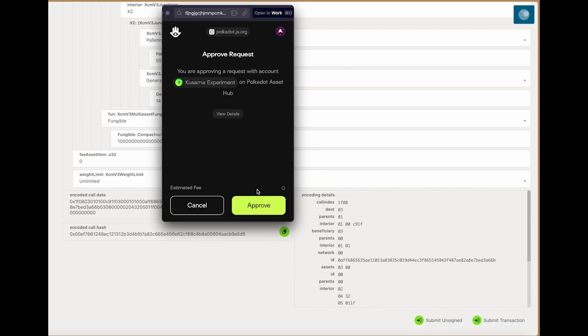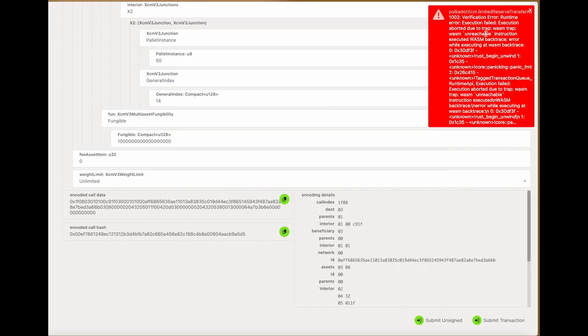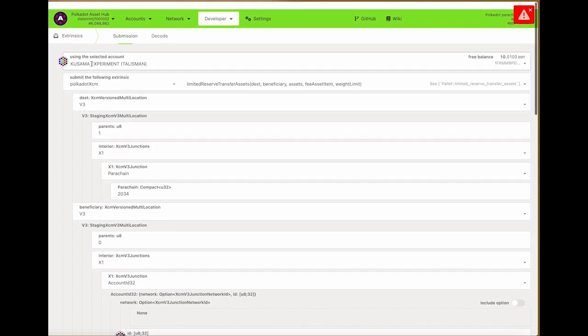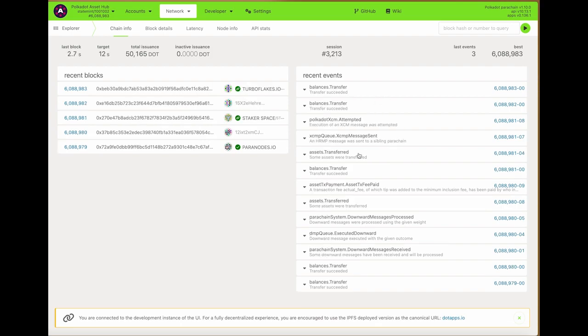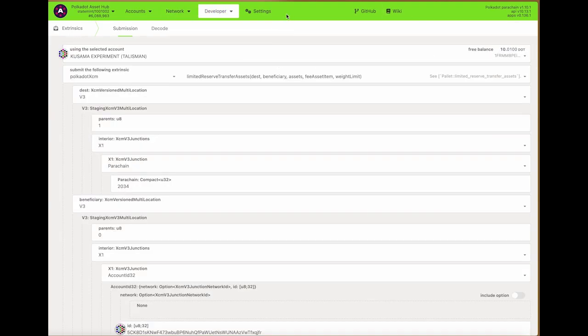Be great if Talisman and other wallets could actually predict, simulate on a local version of a fork of the chain what's going to happen, so they can simulate and predict an error, much like MetaMask does in EVM, but it is what it is, and fee estimations failed as well. So I guess it's all sorts of errors that I'm making here where I'm not aware of. Let's see if this appeared now. No, this doesn't even get submitted to the mempool. This never actually happens on chain, this submission.